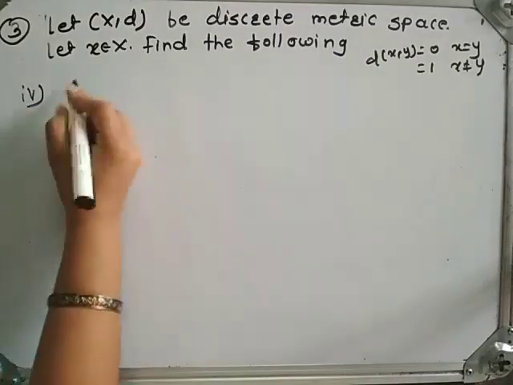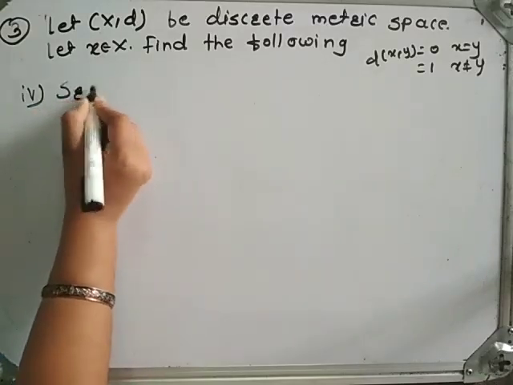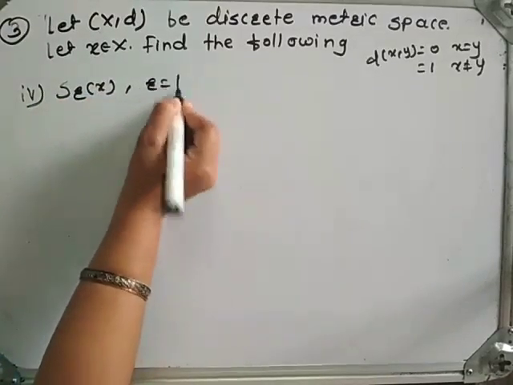Fifth example is S_r(x), r is equal to 1.